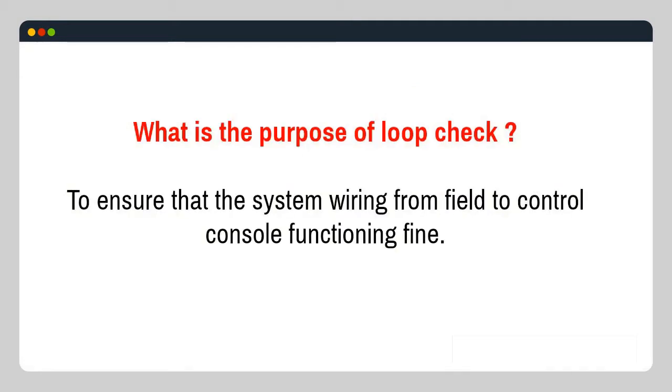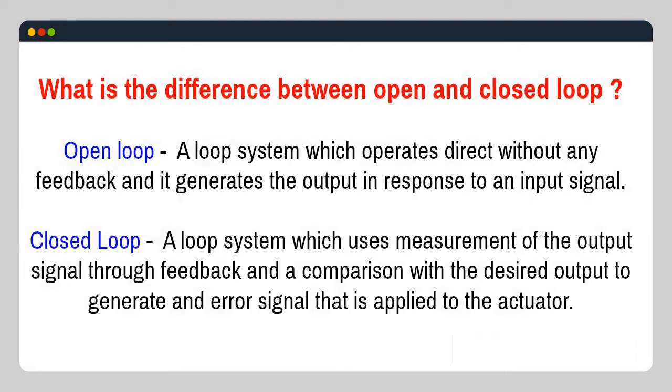What is the purpose of loop check? To ensure that the system wiring from field to control console is functioning fine. What is the difference between open and closed loop? Open loop: a loop system which operates directly without any feedback and generates the output in response to an input signal. Closed loop: a loop system which uses measurement of the output signal through feedback and a comparison with the desired output to generate an error signal that is applied to the actuator.